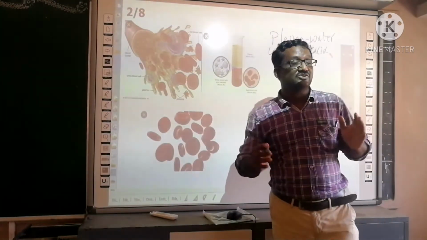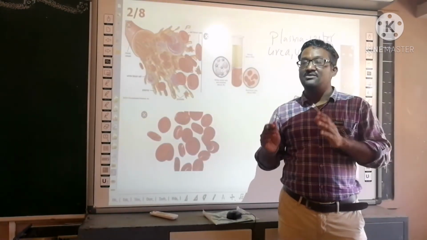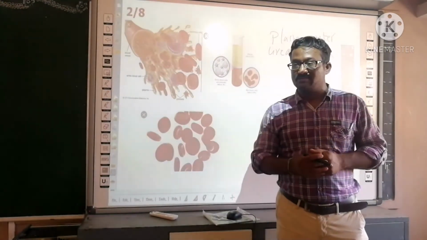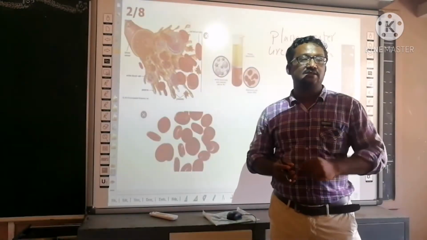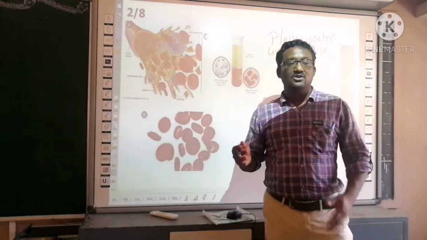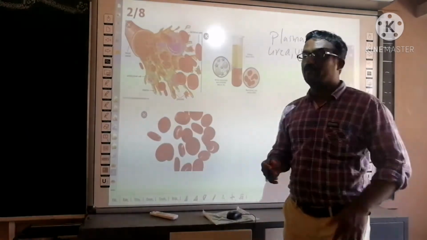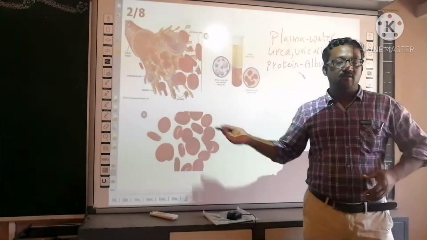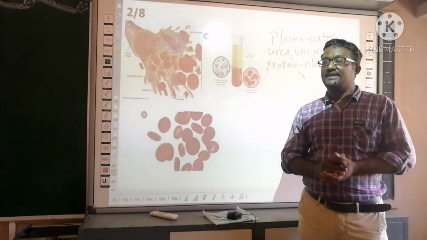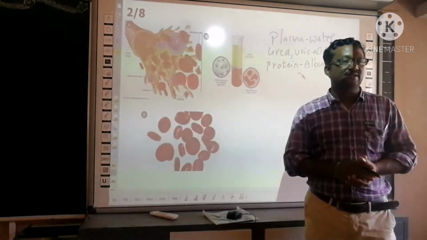And plasma consists of very useful components like proteins, which are involved in defending the body. Defending means protecting the body from harmful microorganisms. Examples of such proteins are albumin and globulin. Plasma also consists of glucose, amino acids, so different types of proteins. Now let's go to the blood cells part of the blood. As I said, it has three types of blood cells: red blood cells, white blood cells, and blood platelets.